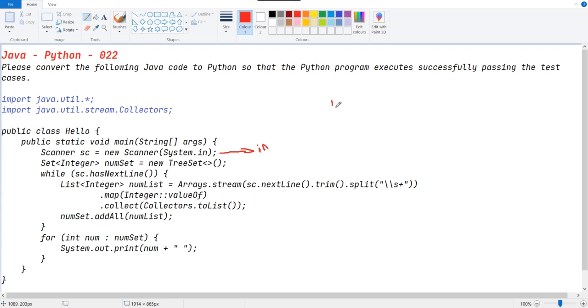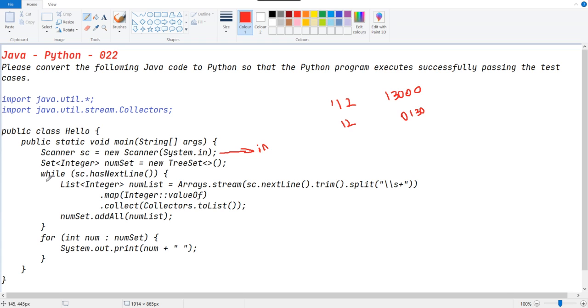Like if we pass values like 1 1 2, it will give 1 2. Same as if we give 1 3 0 and 0, it will give us 0 1 and then 30, which is nothing but a sorted value without duplicates. That's the specialty of this TreeSet.